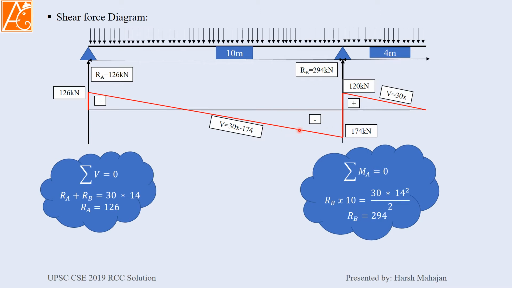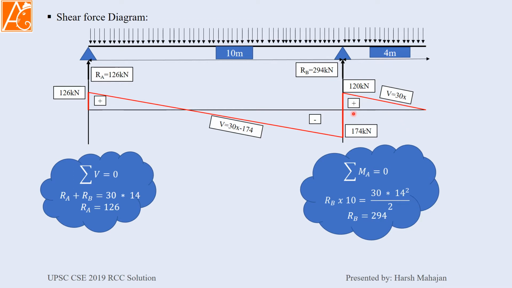So 30x minus 174, it will cross the 0 at once, and it will go up till here where it will be 126. Again RA 126 will counteract it, and it will come to the 0. So this is how you draw the shear force diagram.